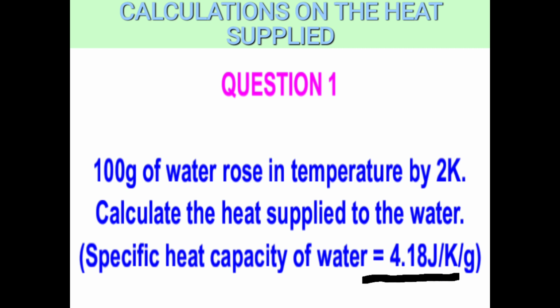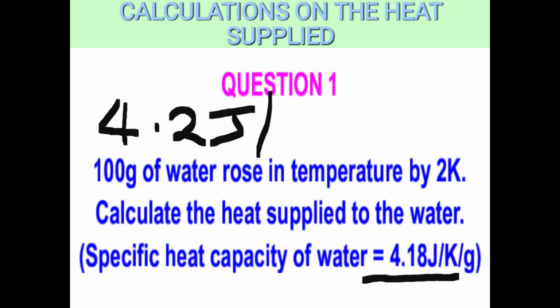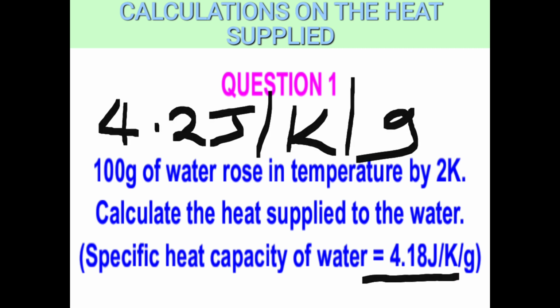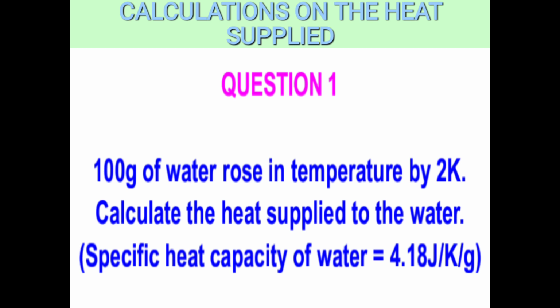When I was introducing specific heat capacity, I gave you the specific heat capacity as 4.2 joules per Kelvin per gram. I gave you that, but in questions we always use what is given to us. If they have not given you that specific heat capacity, then you will have to use this because it is a standard value. Okay, so we have been given that, so we have all the values to use in our calculation. Let us look at the calculation.